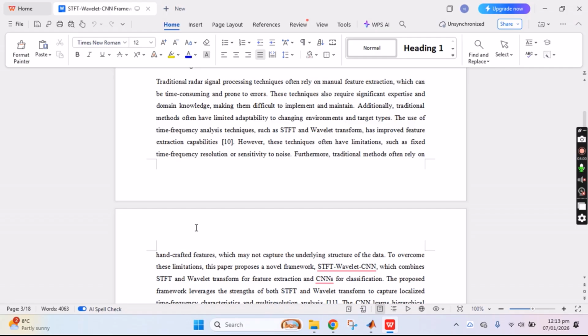These techniques also require significant expertise and domain knowledge, making them difficult to implement and maintain. Additionally, the traditional methods have limited adaptability to challenging environments and target types as well. That's why we have proposed the STFT wavelet transform, which provides improved feature extraction capabilities.